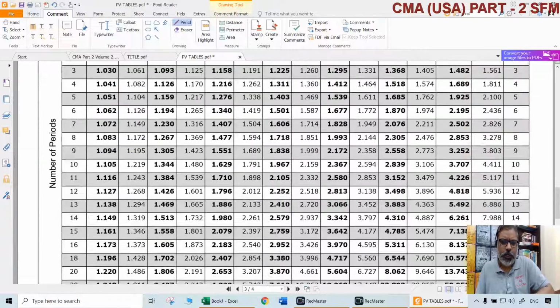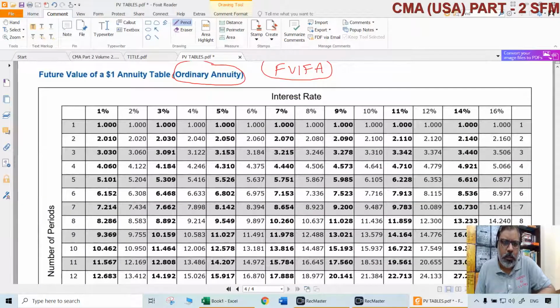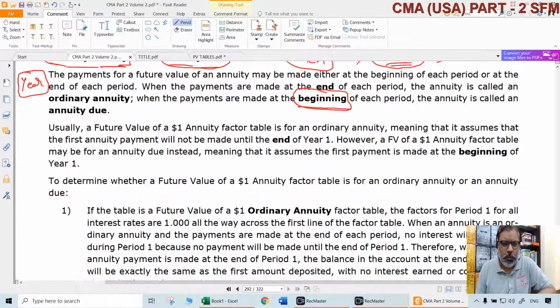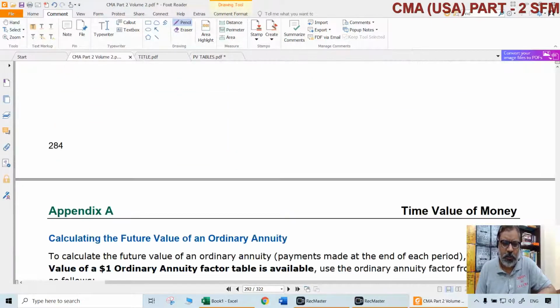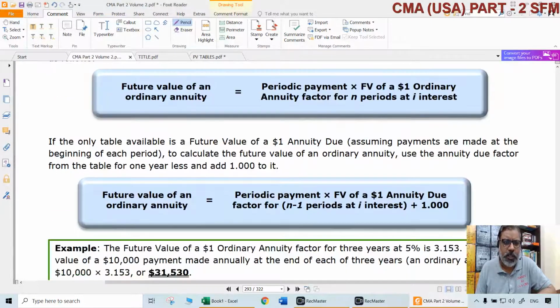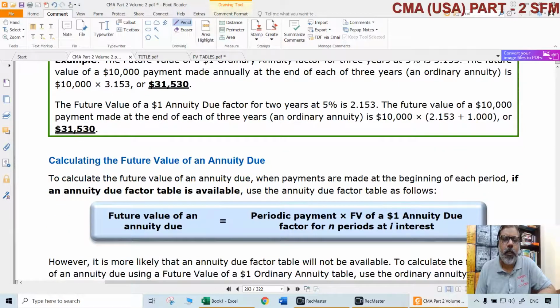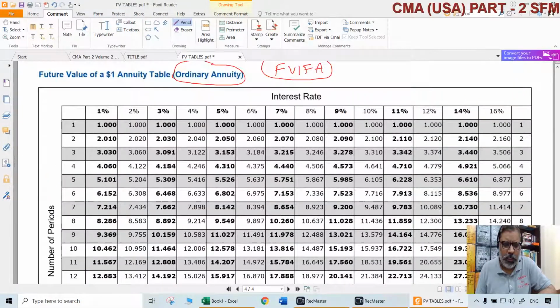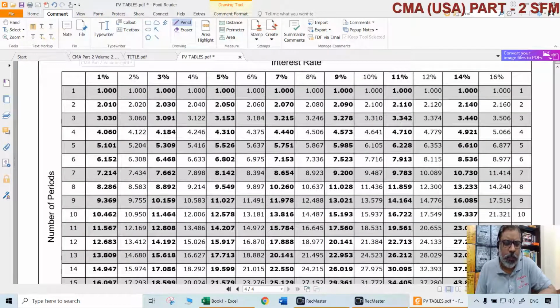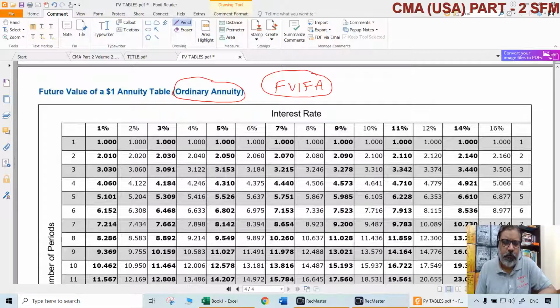So now the point is how to convert an ordinary annuity factor into an annuity due factor. It is not a big deal. It can be done very easily. Let us look at the point straight away without beating around the bush. How to convert a factor that is one of these amounts or decimals and numbers which are given as FVIFA, ordinary annuity, into another factor which is annuity due? How to do that? Let us see that.